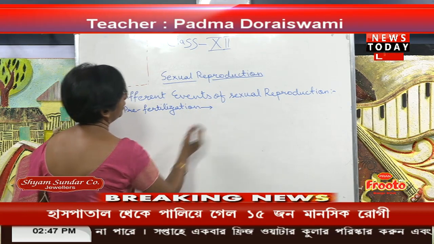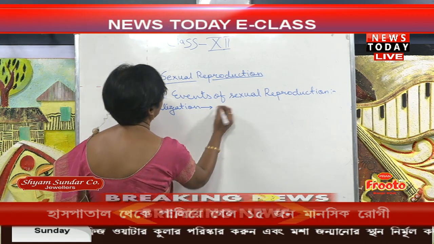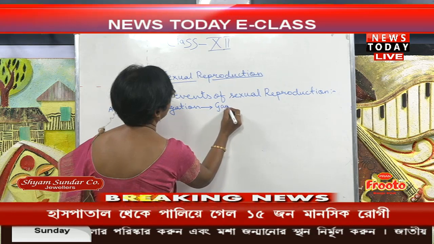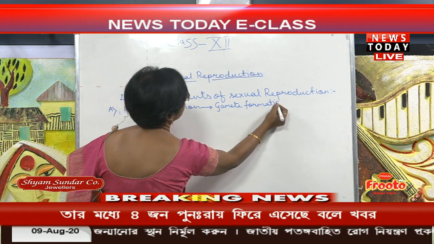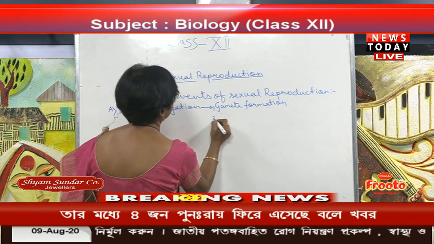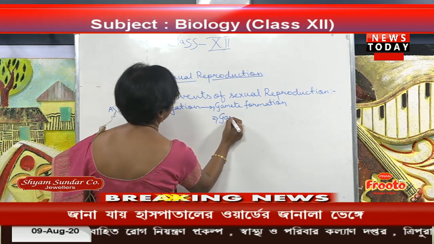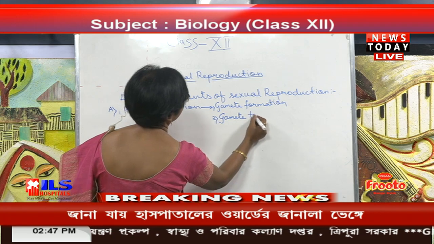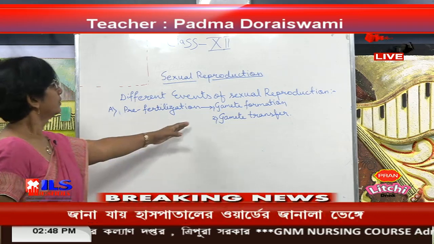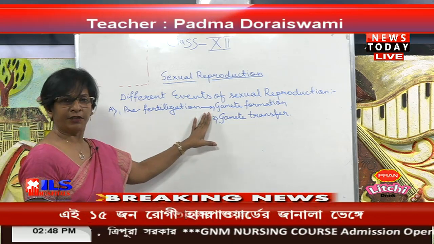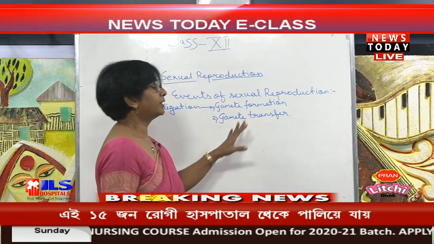In this pre-fertilization, there are two processes coming. One is the gamete formation, and number 2 is the gamete transfer. So here the male and the female gametes are formed, that means the male is producing the male gamete.